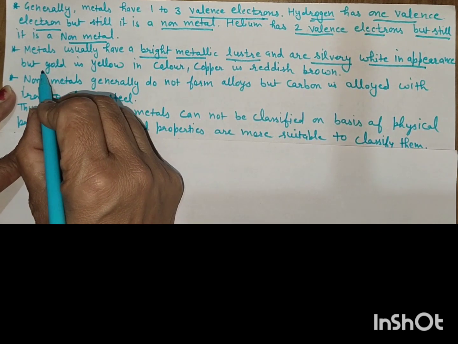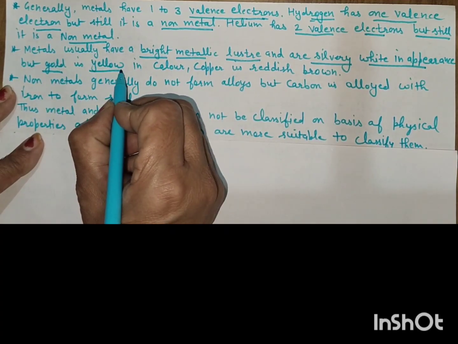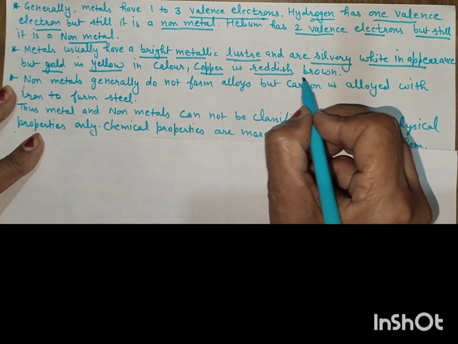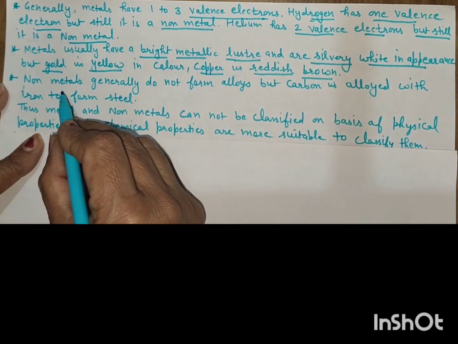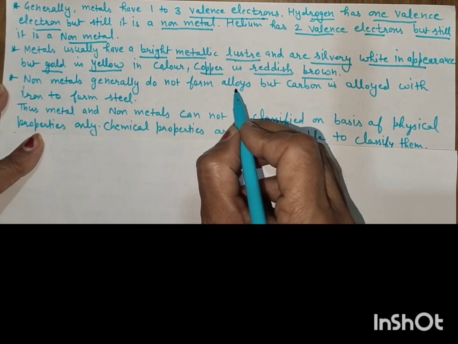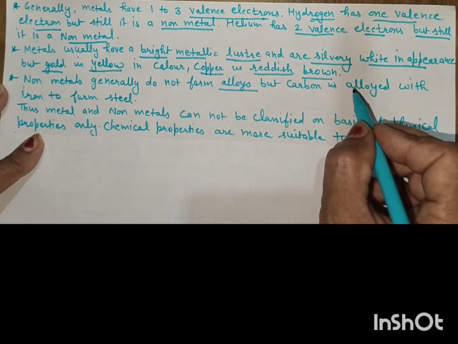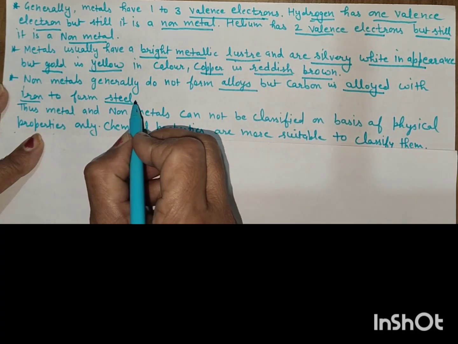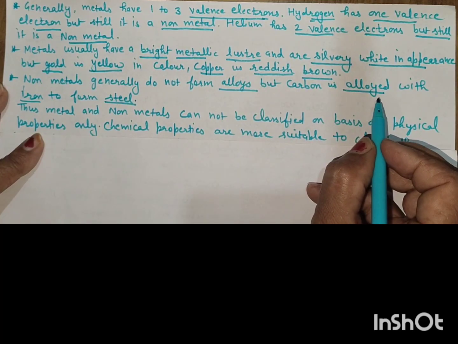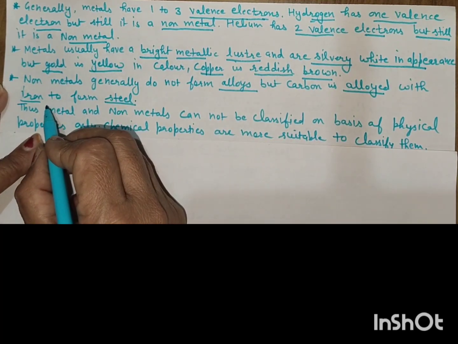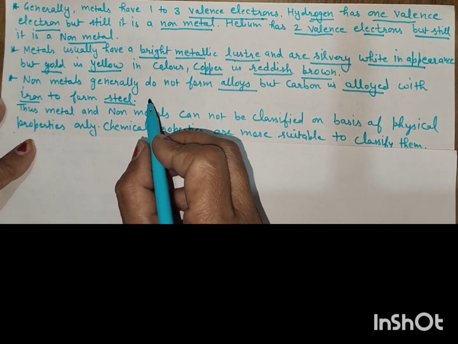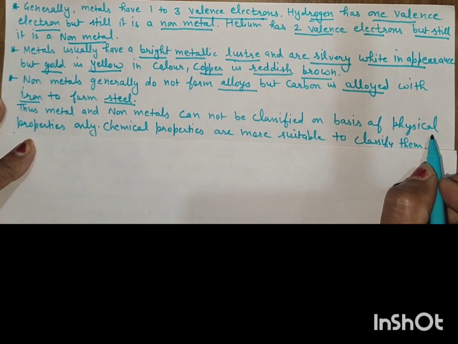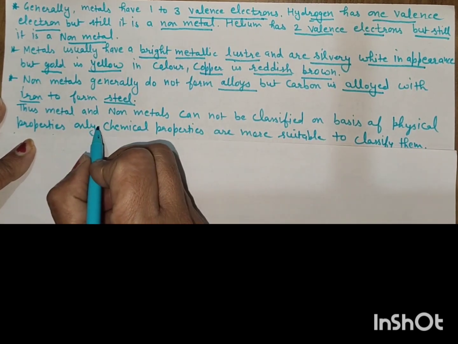But gold is a metal and it is yellow in color, and copper is a metal and it is reddish brown in color. Non-metals generally do not form alloys, but carbon is alloyed with iron to form steel utensils. Thus, metals and non-metals cannot be classified on the basis of physical properties only.